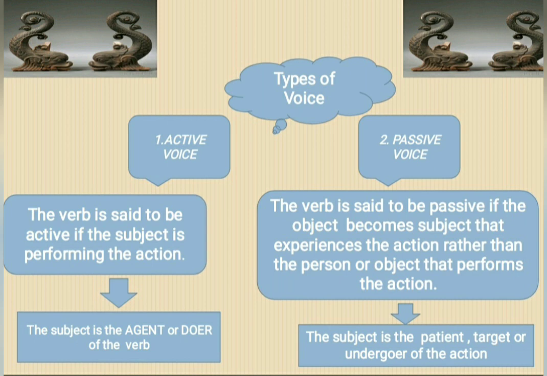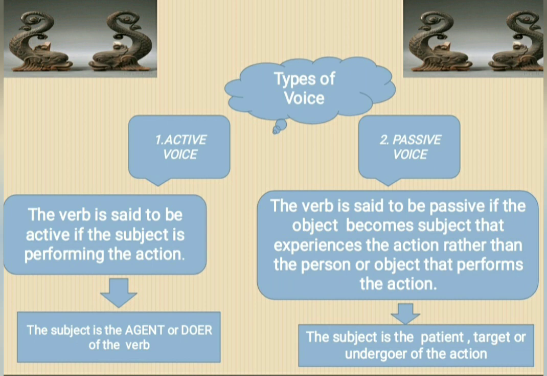Now, what is passive voice? The verb is said to be passive if the object becomes subject that experiences the action rather than the person or object that performs the action. Dear students, in passive voice, object comes in first place.